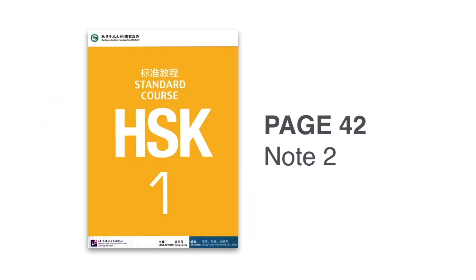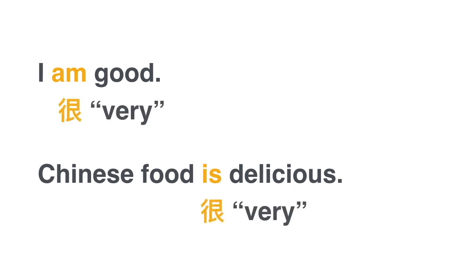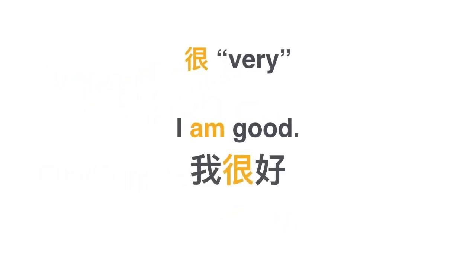Let's turn our textbook to page 42 and take a look at grammar point number 2. Simply put, the word am or is here can be expressed with the word 很, meaning very. For example, I am good. 我很好. That means I'm very good. 我很好. Or simply 我好. I'm good.